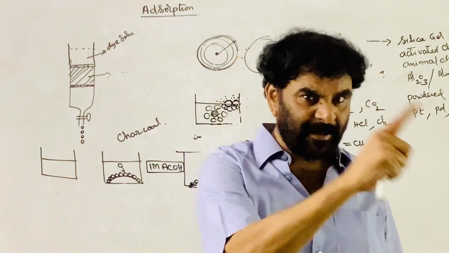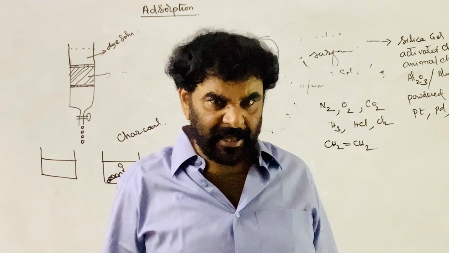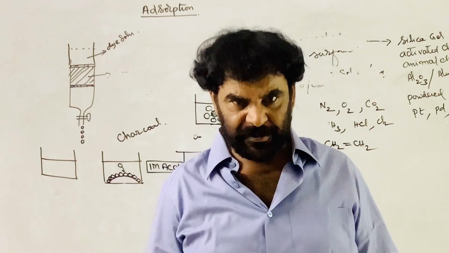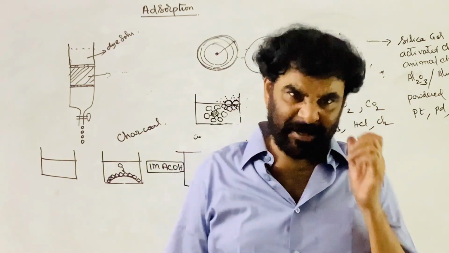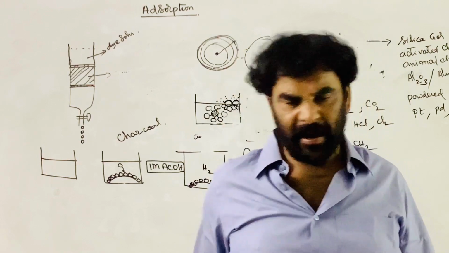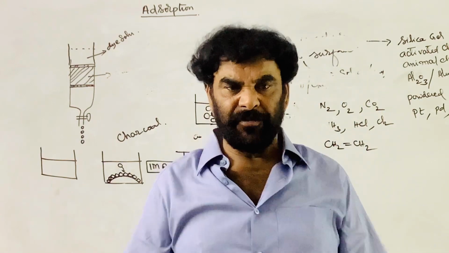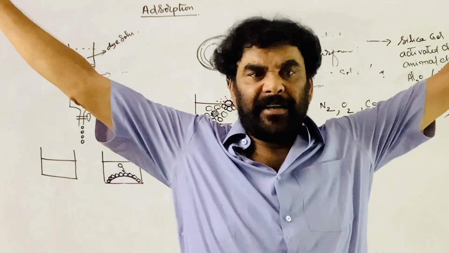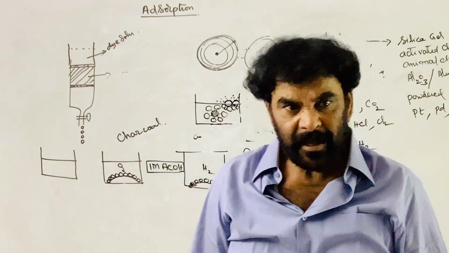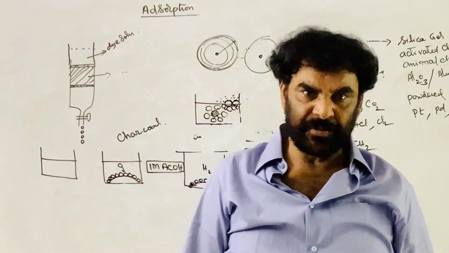Or I can say partial valencies. Valency need not be a chemical valency responsible for a chemical bond. It can be a sort of attraction. Due to these residual forces, all solid and liquid surfaces show the phenomenon of adsorption.